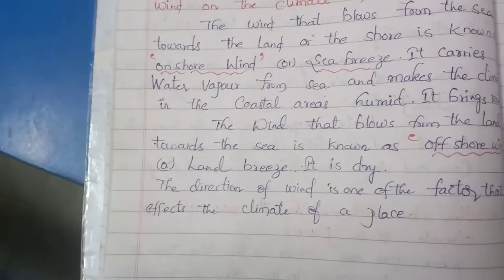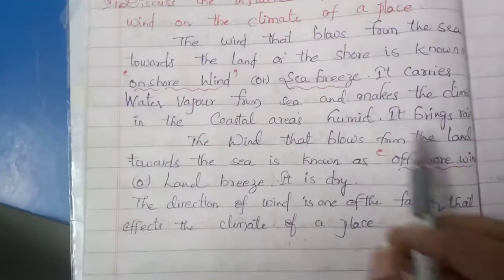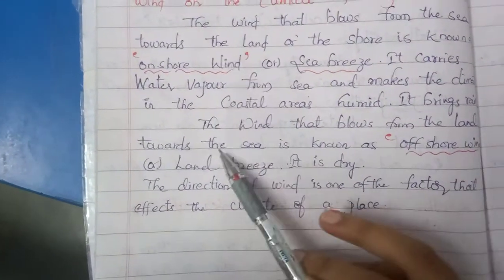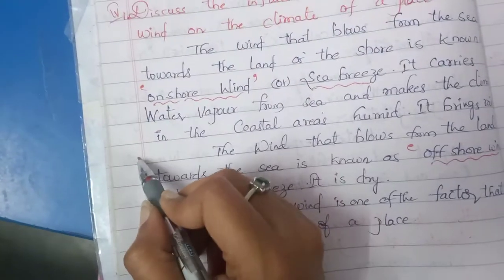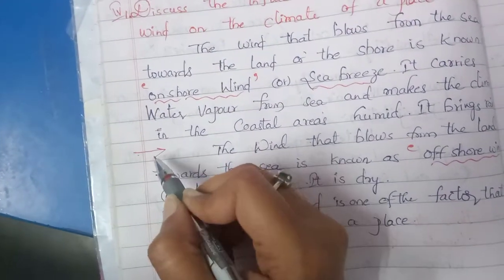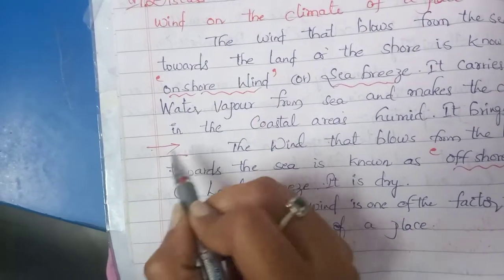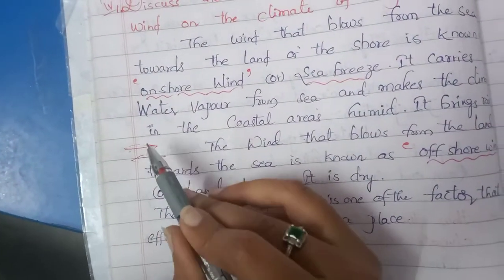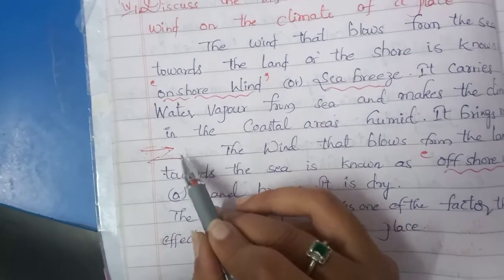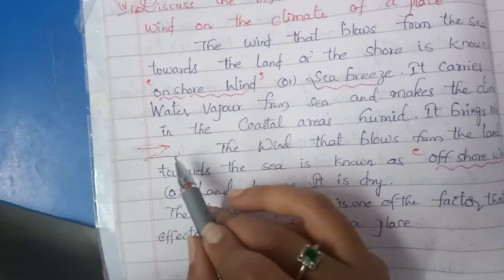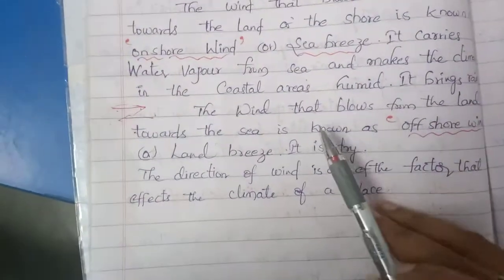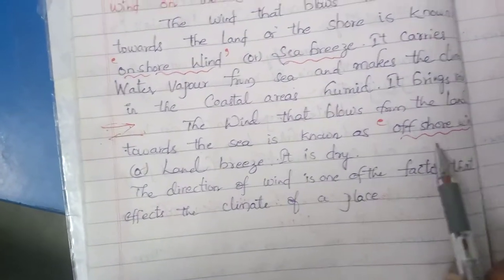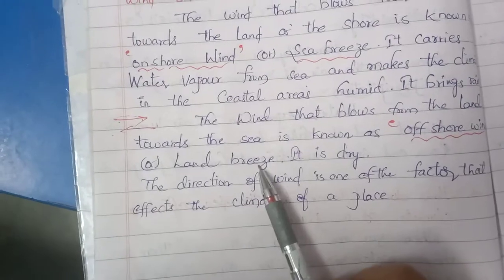Okay, now second one. What is offshore wind? The wind that blows from the land towards the sea. So first one is sea to land. Second one is land towards sea. Sea to land is onshore wind, and from land to the sea is offshore wind. The wind that blows from the land towards the sea is known as offshore wind or land breeze.